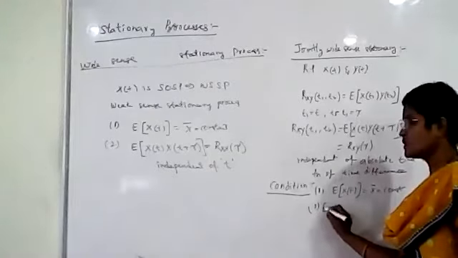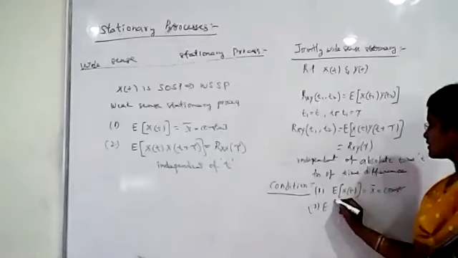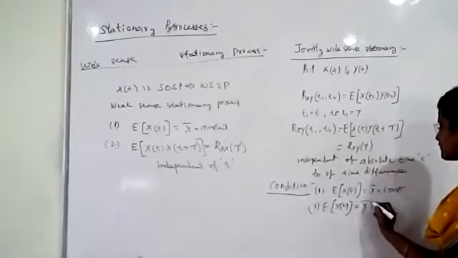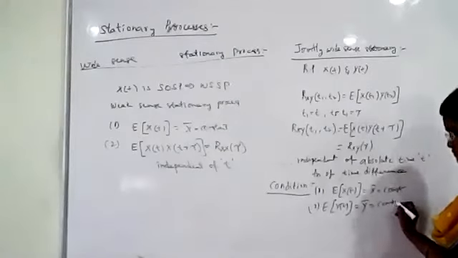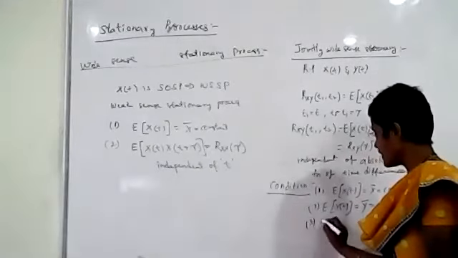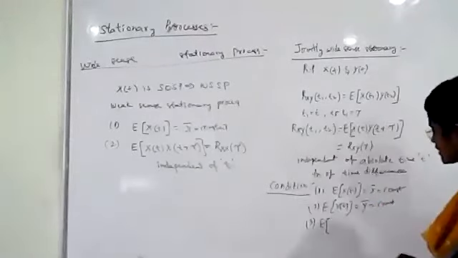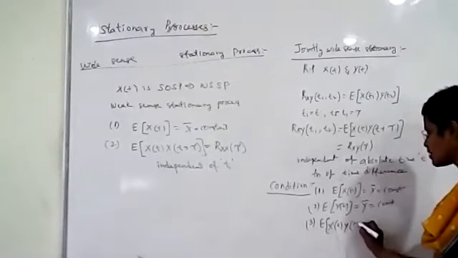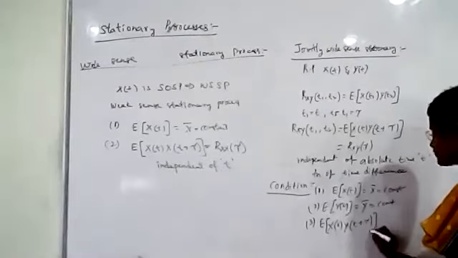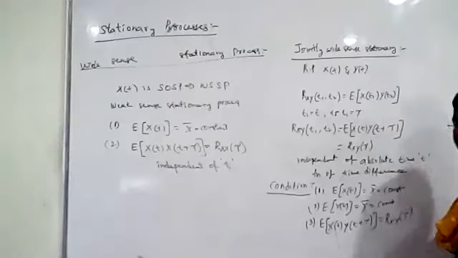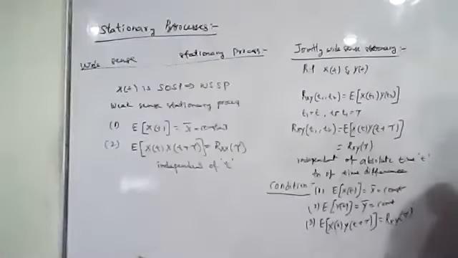The second condition is that the expected value of the second random process, y of t, is equal to a constant. The third condition is that the cross correlation, expected value of x of t, y of t plus tau, will be equal to Rxy of tau. It is independent of t and depends only on the time difference.